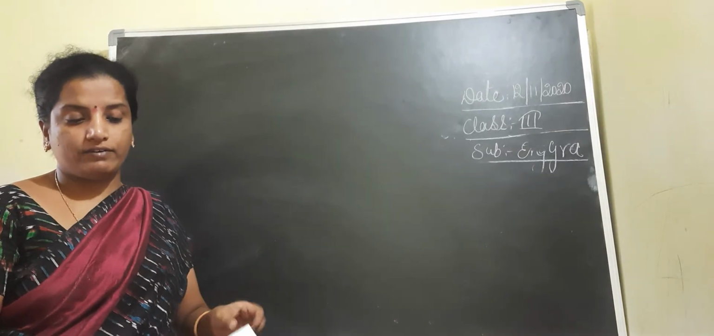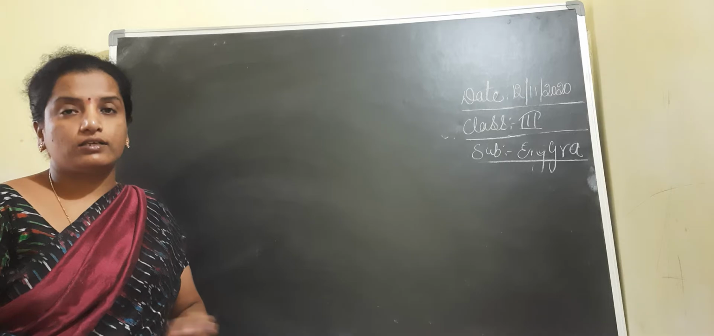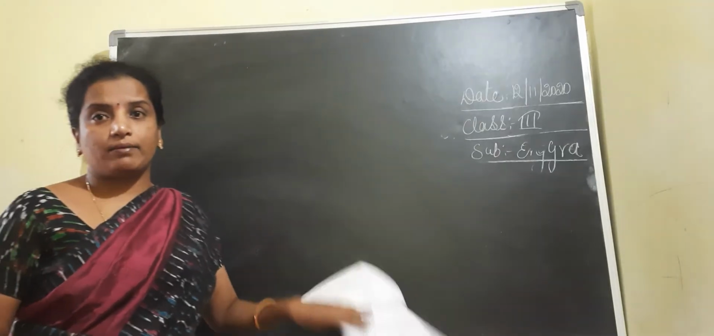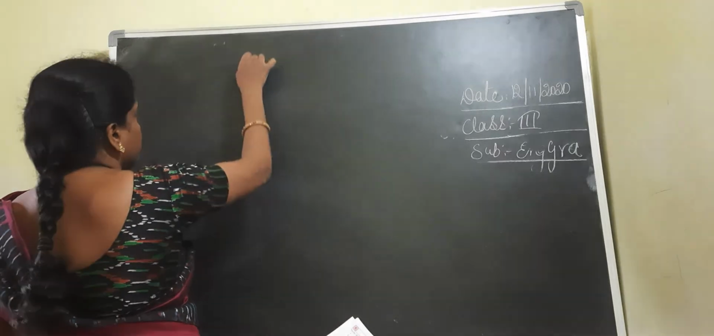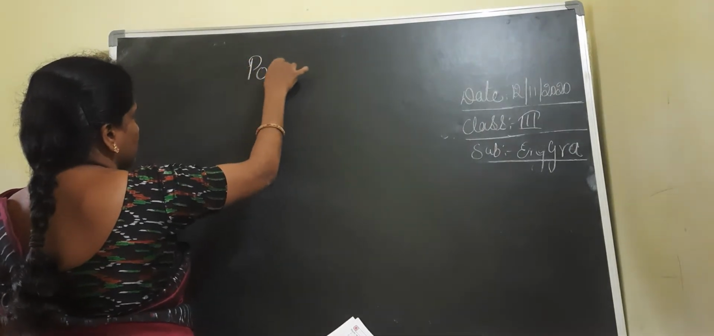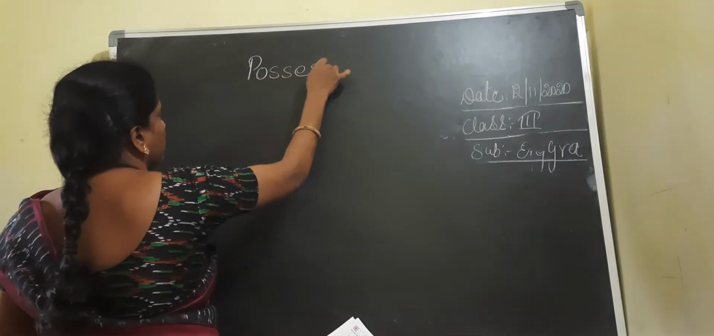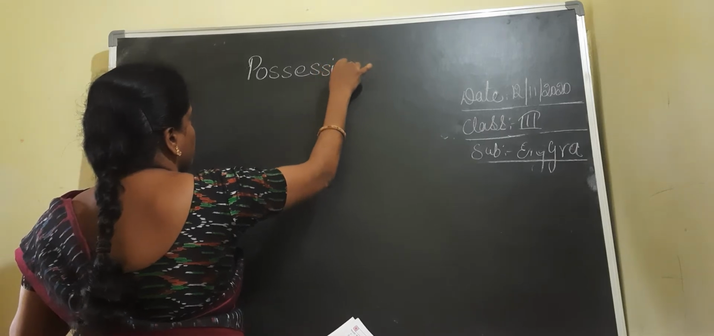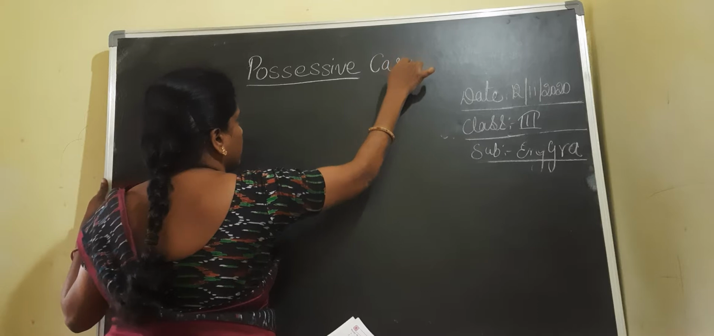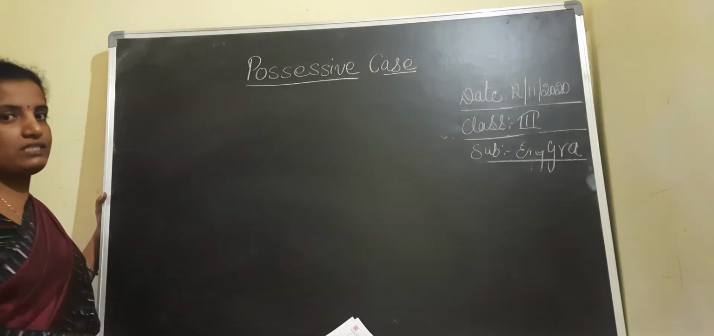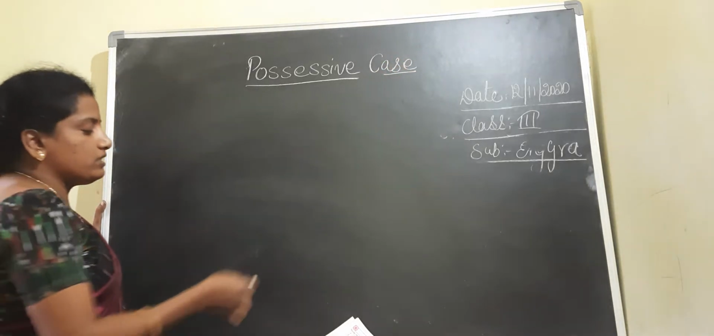See, children, we have discussed the pronouns. Today we have to discuss the possessive case. What do we have to discuss? Possessive case. First, you should know the meaning of the possessive case. What do you mean by possessive? Possessiveness అంటే ఏంటో తెలియాలి. What do you mean by the possessive, children? Possessive means ownership.